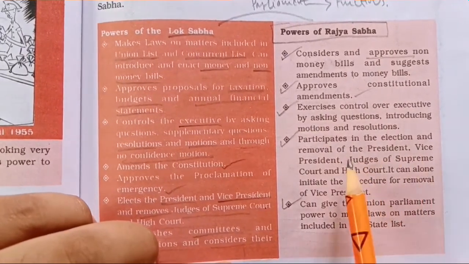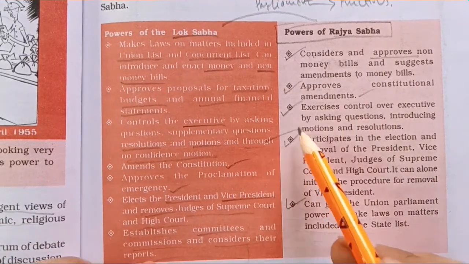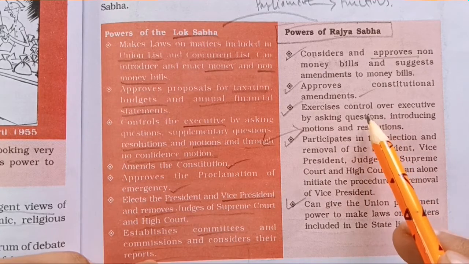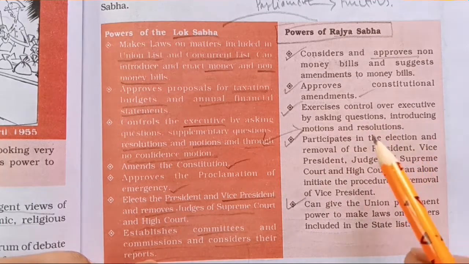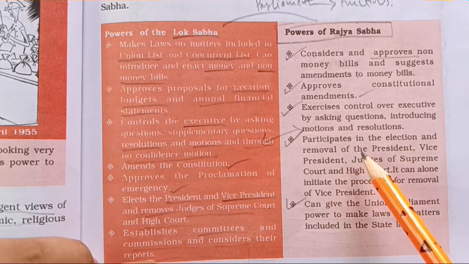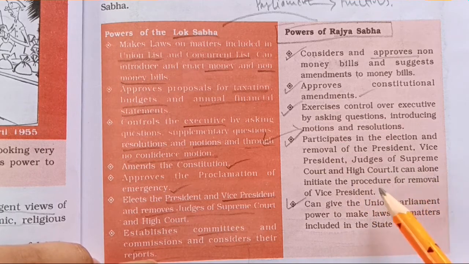It participates in the election and removal. This is the same function as the Lok Sabha. Here the executive is controlled by asking many questions, introducing motions and resolutions. It participates in the elections and removal of the president, vice president, and judges of the Supreme Court and High Court. It can alone initiate the procedure of removal of the vice president.